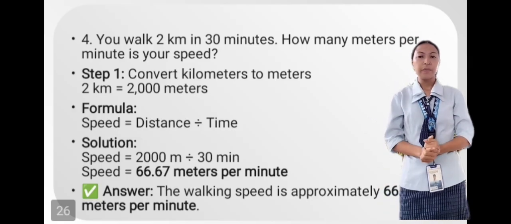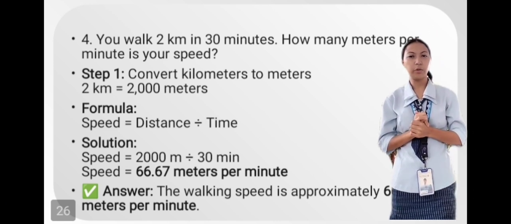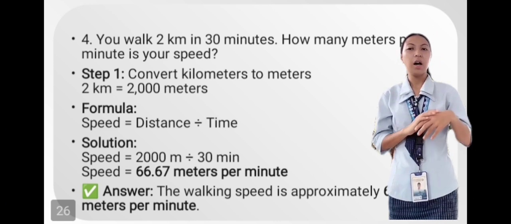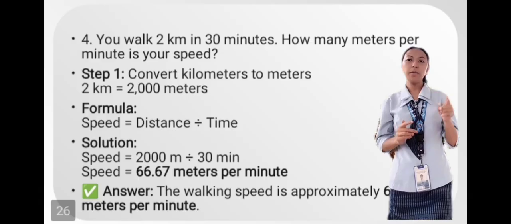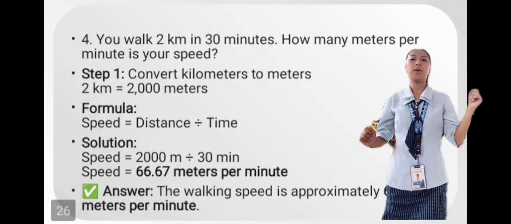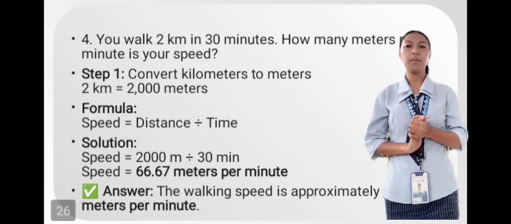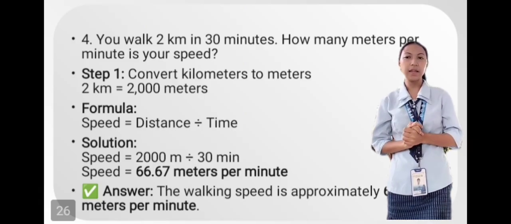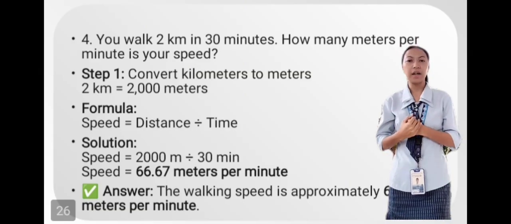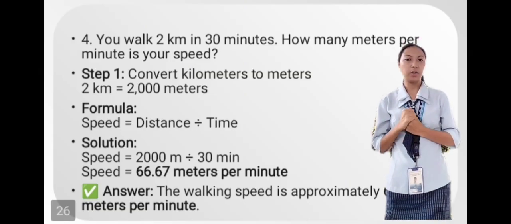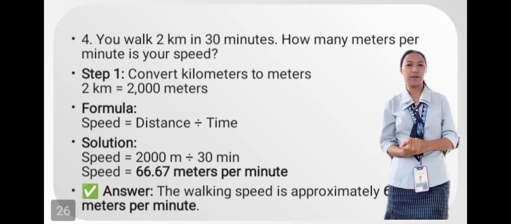So the given distance is 2 kilometers. So we are going to convert that into meter because the question being asked is the meter per minute. So 1 kilometer is equivalent to 1,000 meters. So 2 kilometer is equivalent to 2,000 meters. So calculating the speed, distance divided by the time. So 2,000 meter divided by 30 minutes is equal to 66.67 meter per minute. Okay, very good.